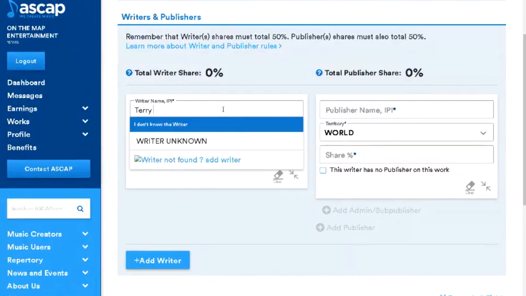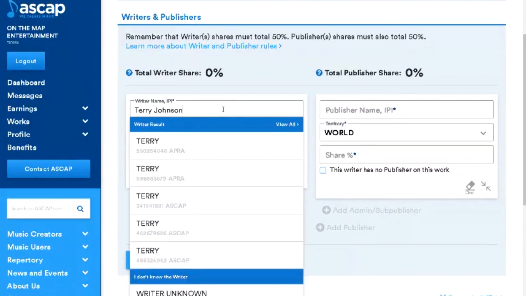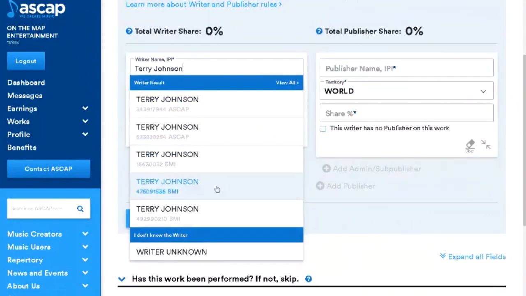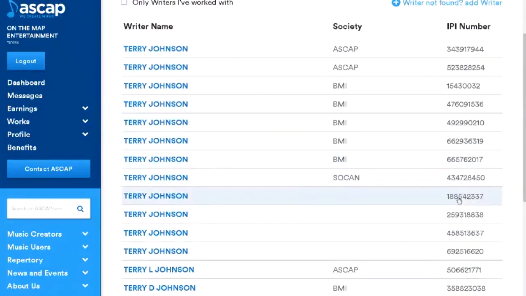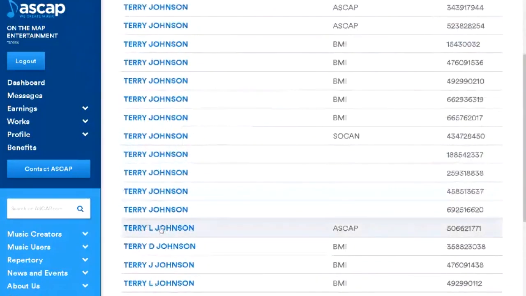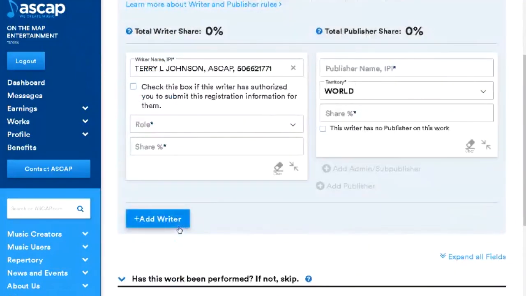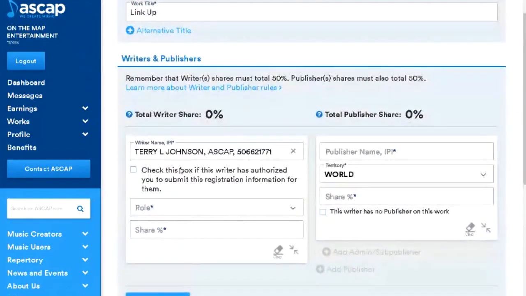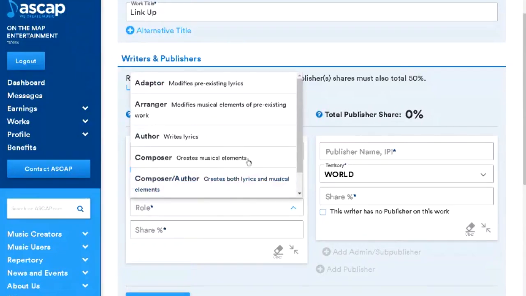So let's see, Terry Johnson. Let's look and see if we can find it. View all, Terry Johnson, and we're looking for Terry L. Johnson 506. There we go. There I am, right there. So that's me. Perfect. Check this box if this writer has authorized you to submit this registration for them. Yes, of course, because I'm the owner of the company.